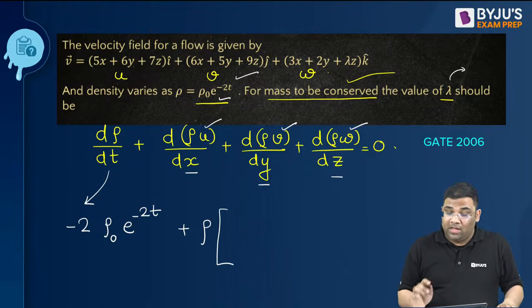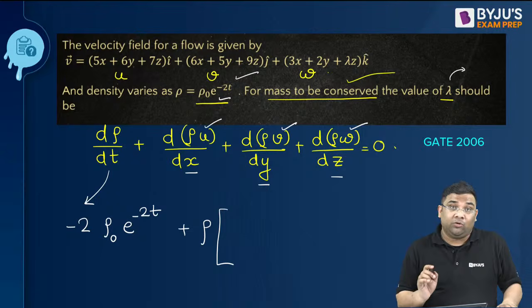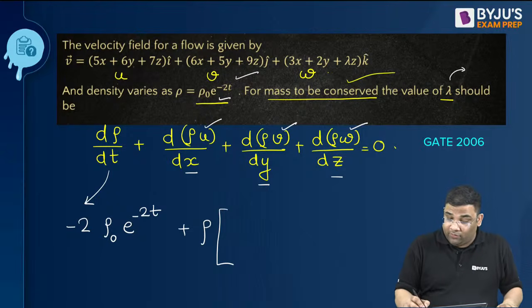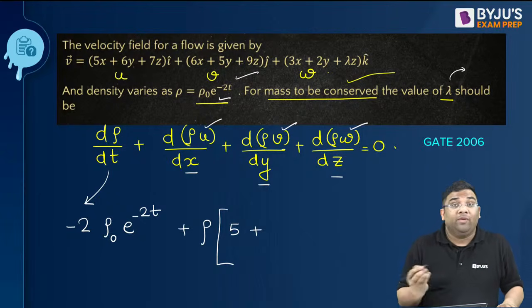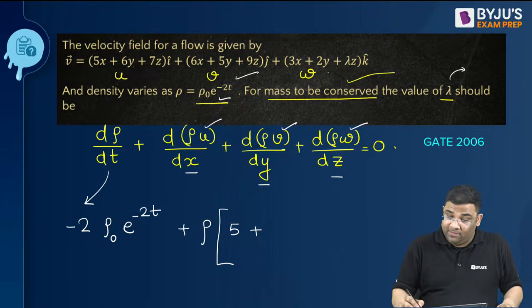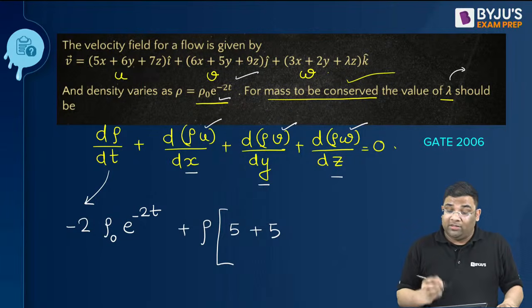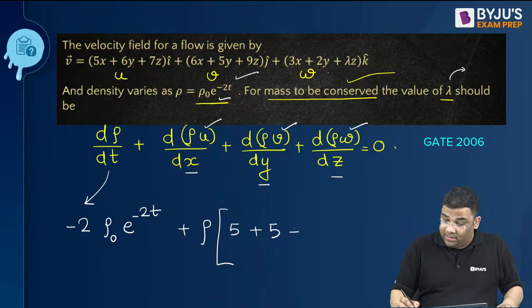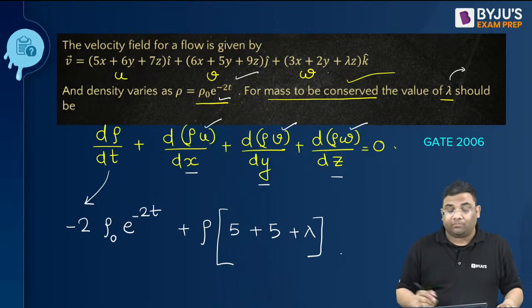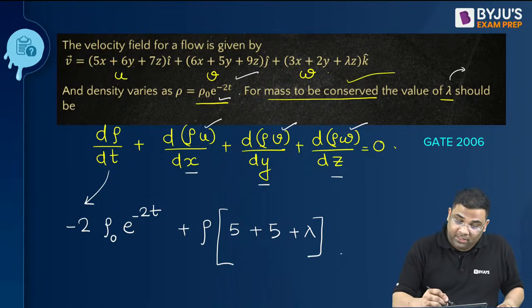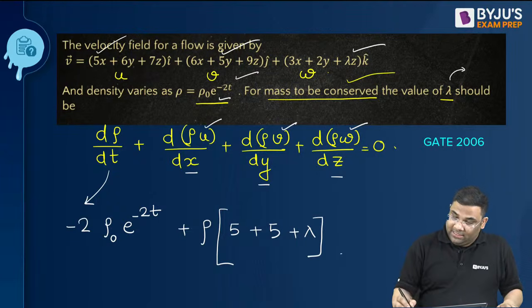And then what I can do? I can differentiate u with respect to x, so it will become 5. Then v with respect to y, it will become again 5, right? And then w with respect to z, it will become lambda. Yes or no? You see, 5, 5, lambda, and this is equal to 0.